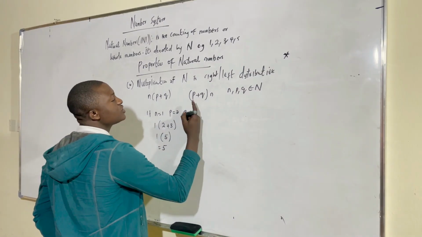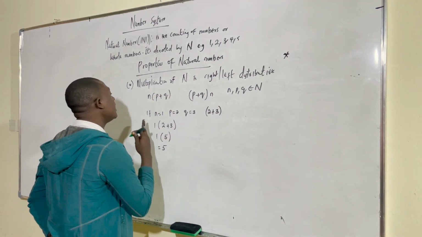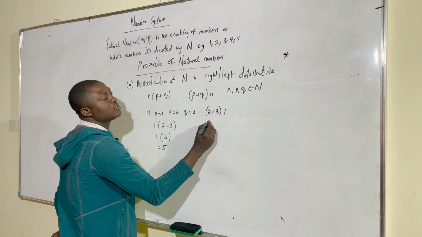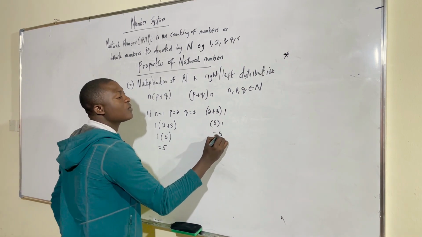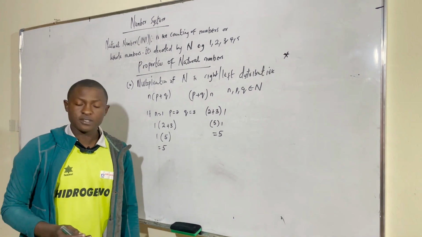So here too, if I use this one as well, it's still the same thing. My p is 2, and q is 3, and our n is 1. So 2 plus 3, and we have 5 of 1, and of course, that's going to be 5. That means multiplication of natural numbers is right and left distributive.